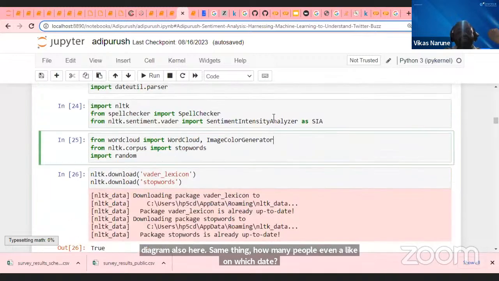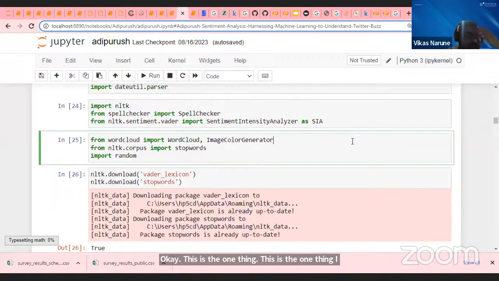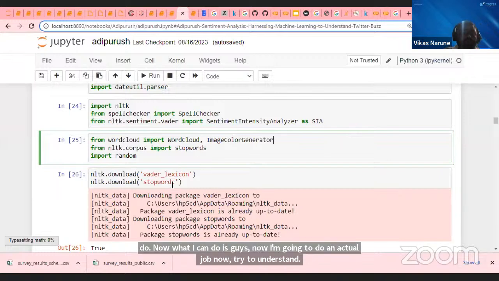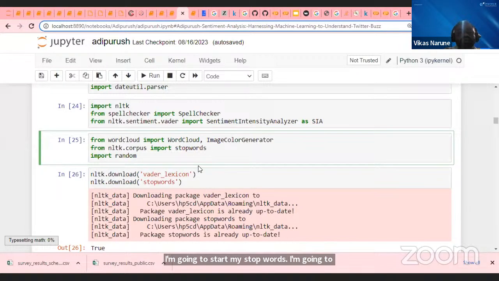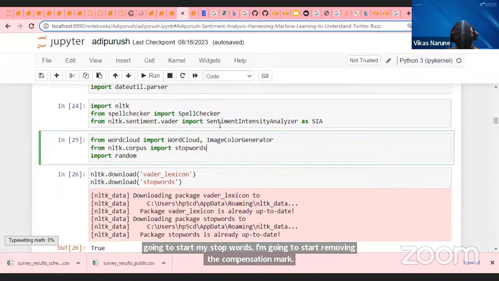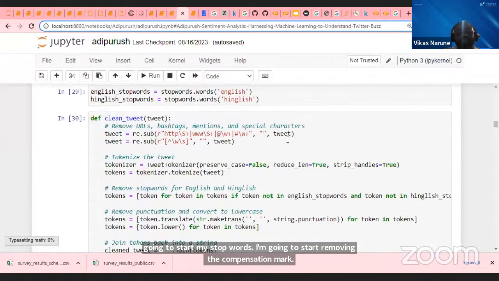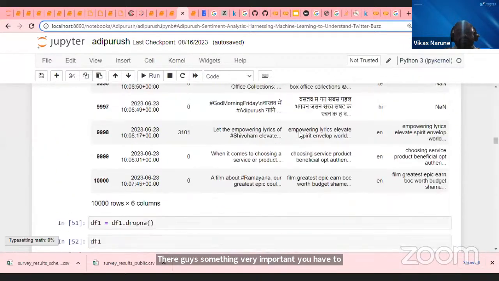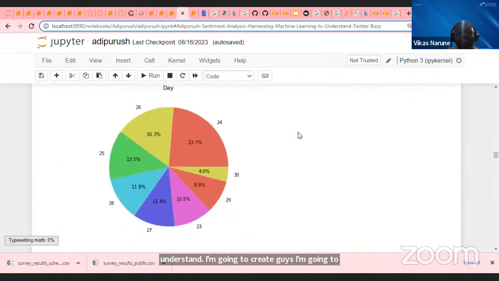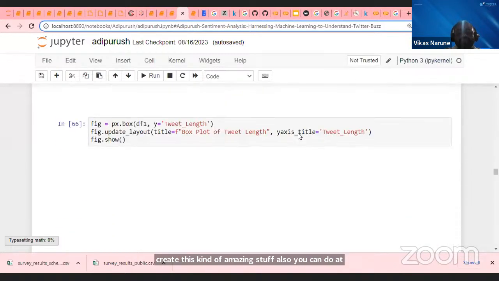Now, guys, I am going to do the actual job. Now try to understand. I'm going to start with stop words. I'm going to start removing the punctuation marks. Then, guys, something very important you have to understand. I'm going to create this kind of amazing stuff also. I'll show you, like this one.